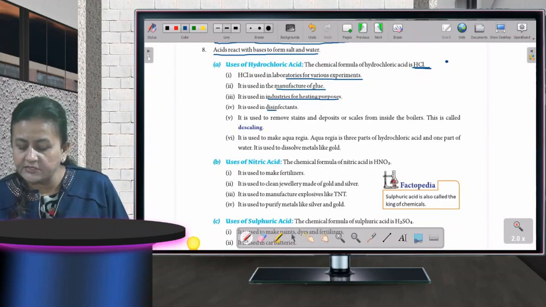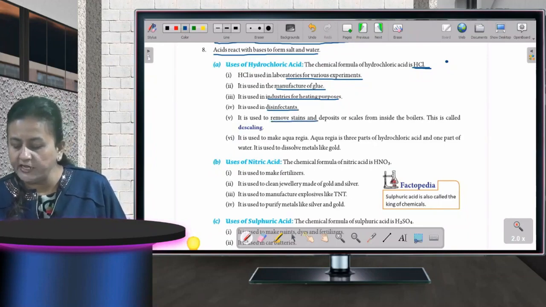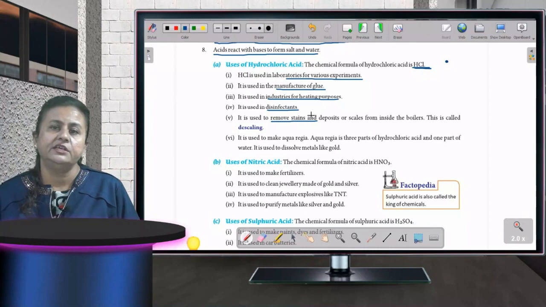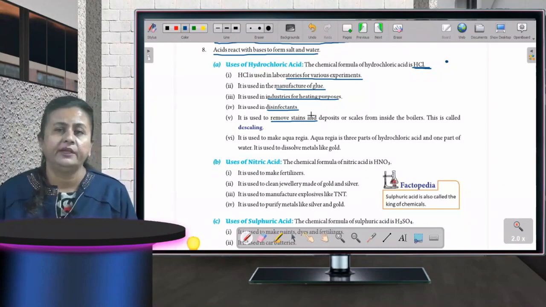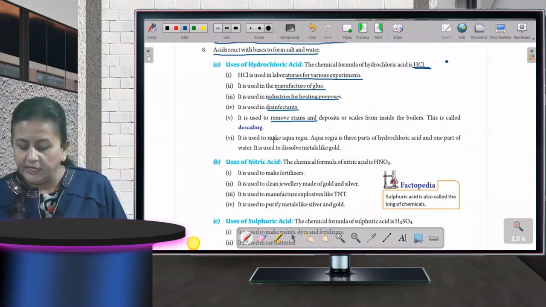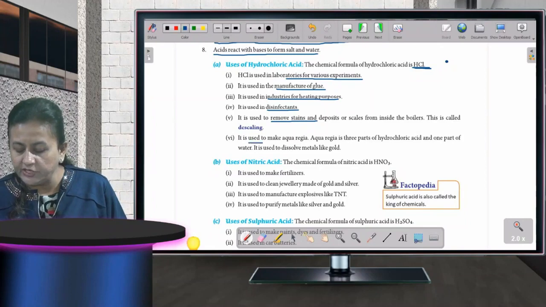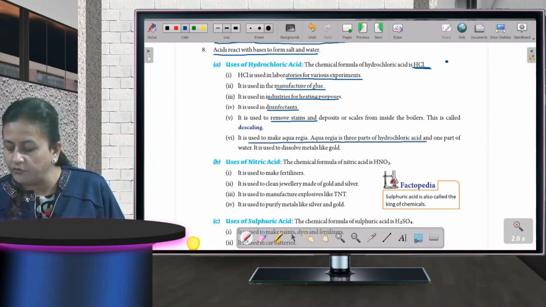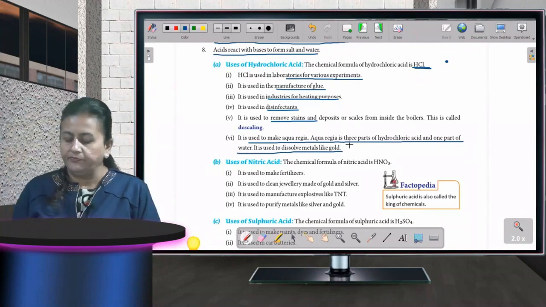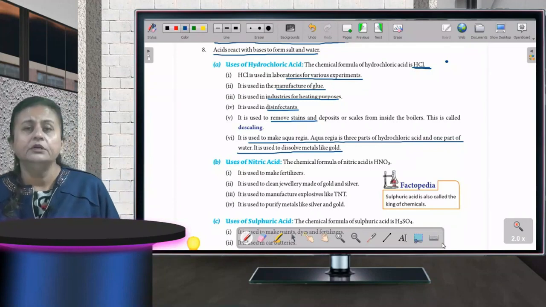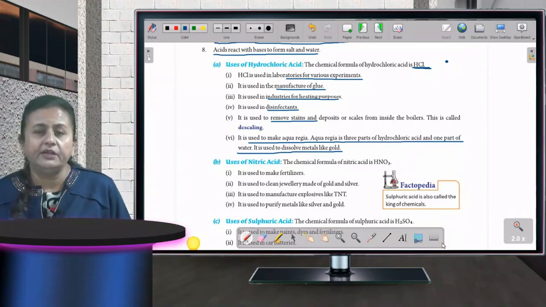It is used as a disinfectant. It is used to remove stains. In case any stain is there, you can use hydrochloric acid to remove it, and it is used to make aqua regia. That is three parts of hydrochloric acid and one part of nitric acid. It is used to dissolve metals like gold. Now, the first acid we have done, hydrochloric acid.